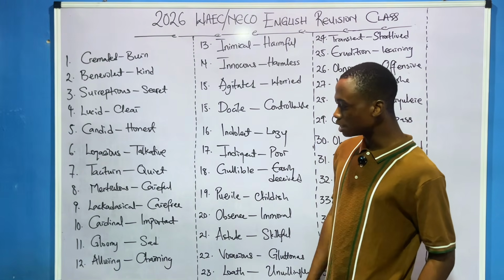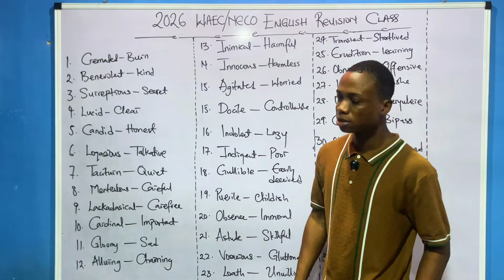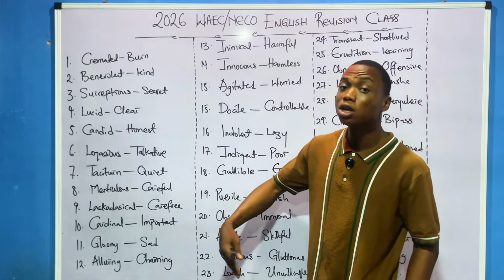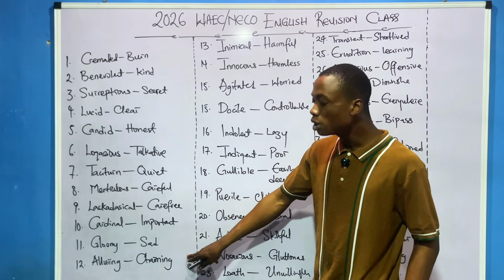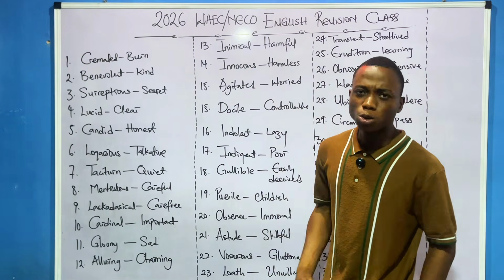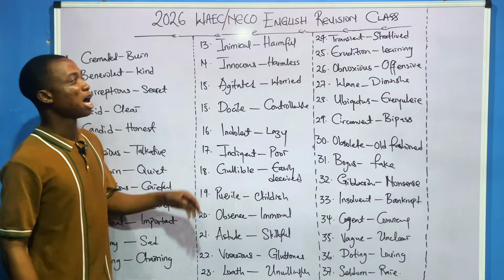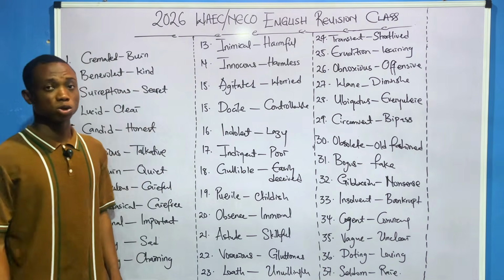Then look at this one, cardinal. Something that is important. Gloomy, sad. The meaning of gloomy is to be sad. Alluring, charming. You have an alluring smile. You have a charming smile. These are words that have always been tested as far as WAEC and NECO are concerned.